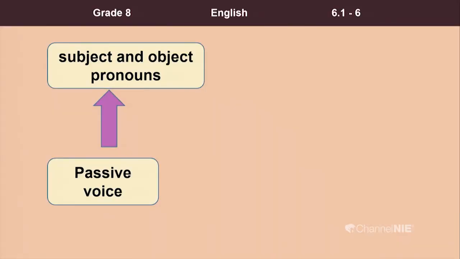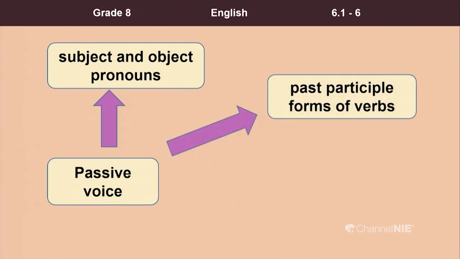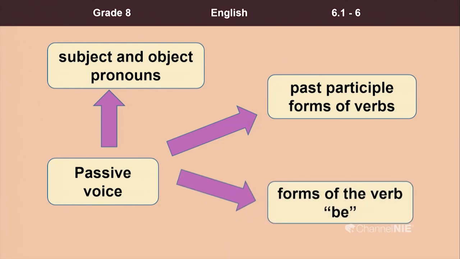We have to talk about the subject and object pronouns, then the past participle forms of the verbs, and the forms of the verb be. That is the most important thing. Remember, my dear children, you need to remember the forms of the verb be.